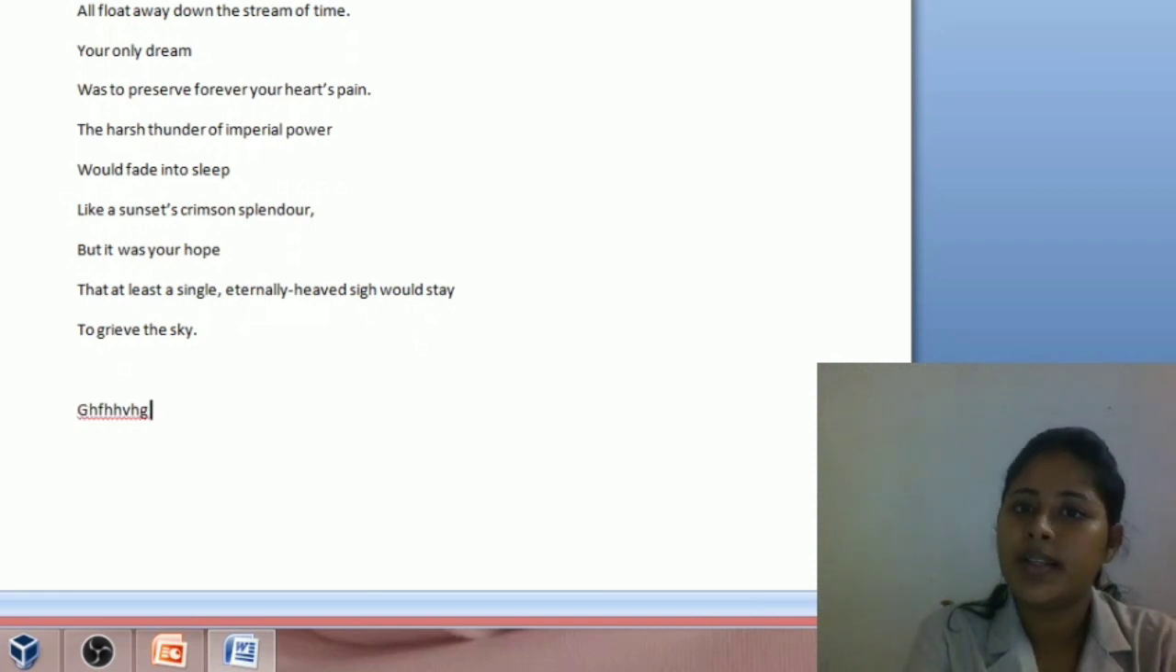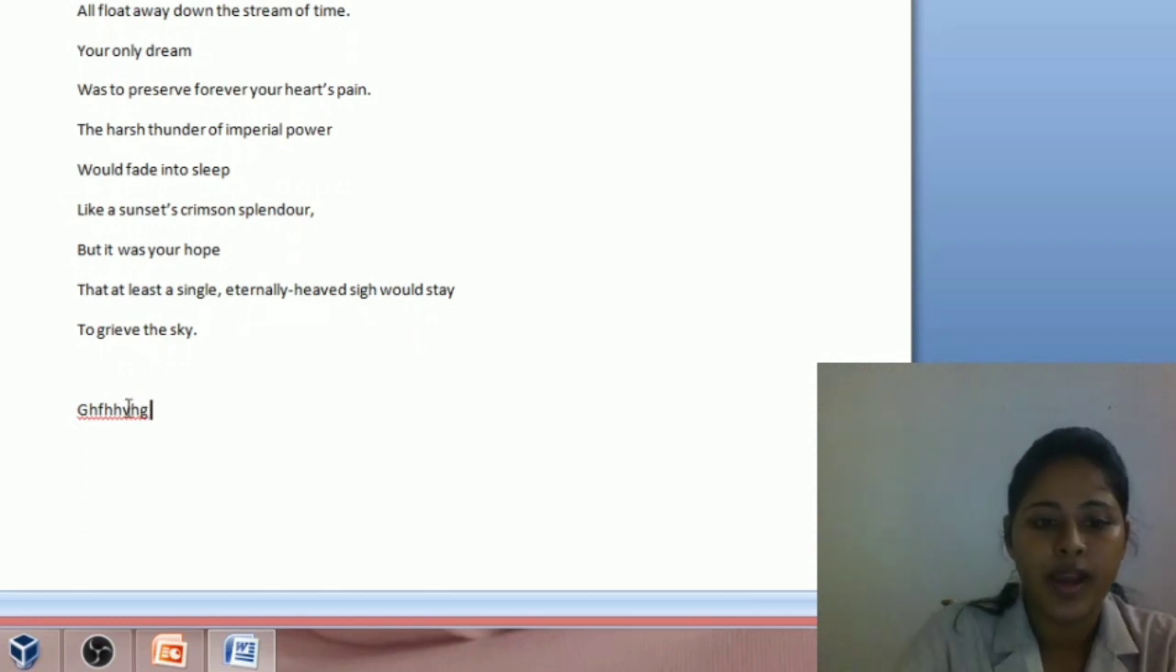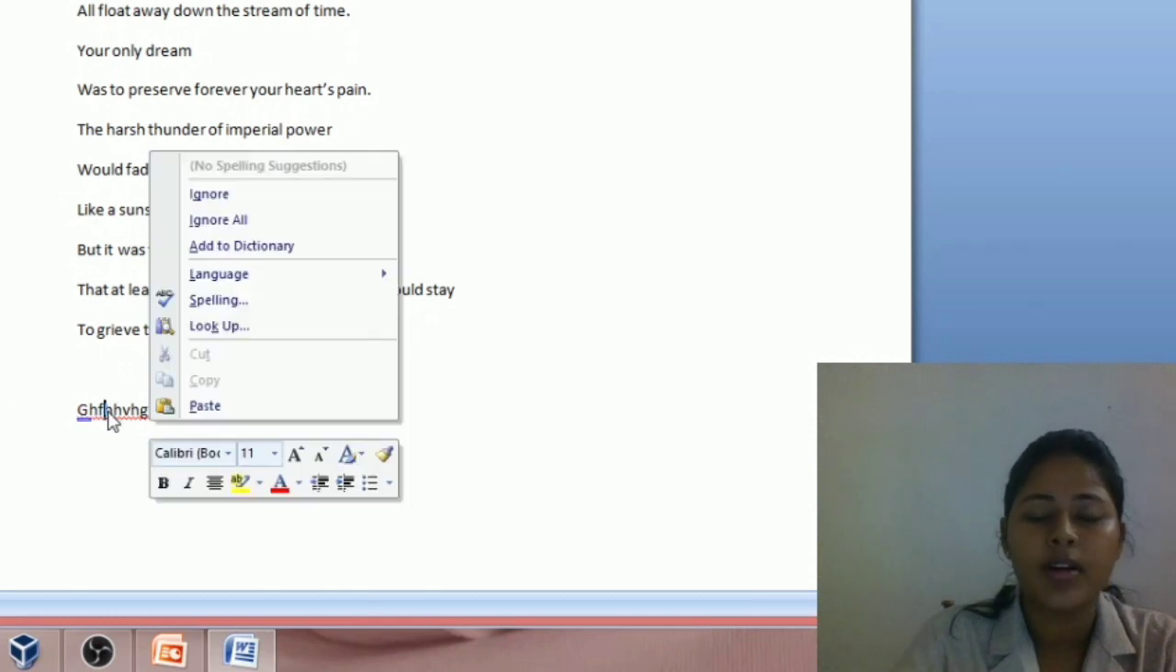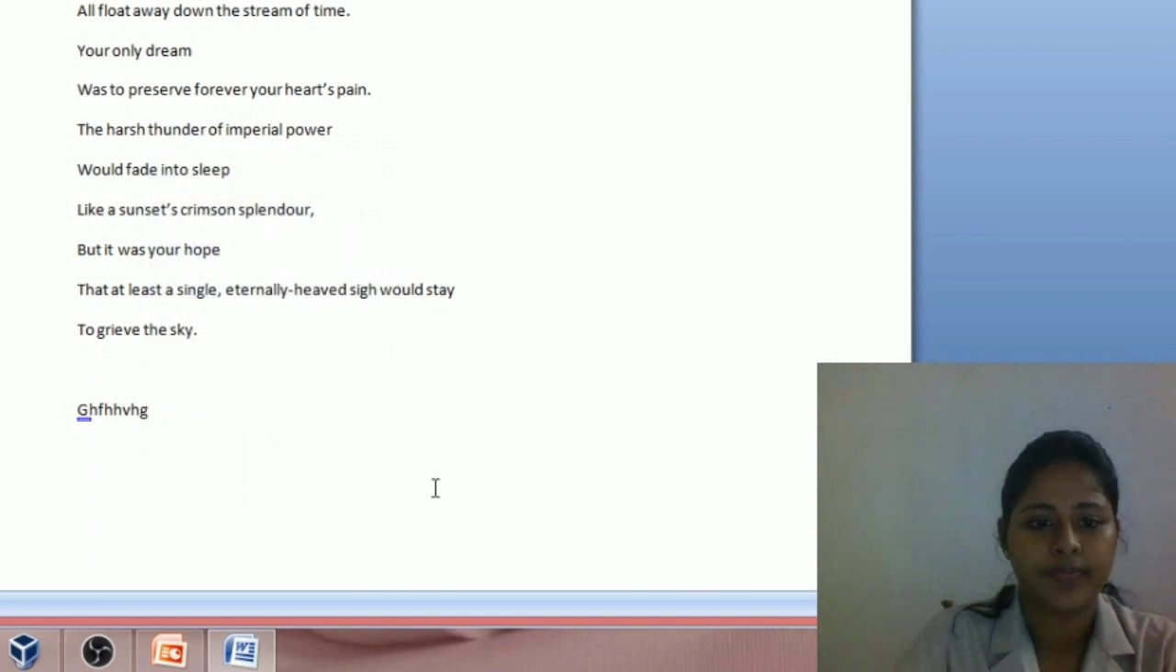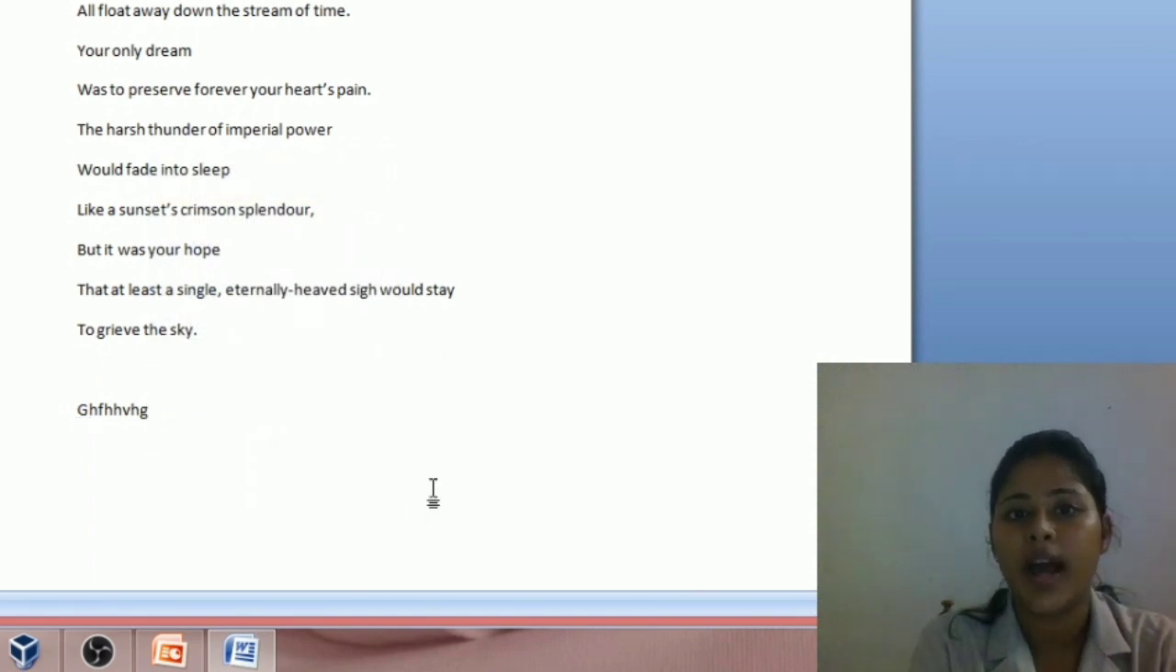Again, I have typed a word that is not there in the dictionary. A red line comes under the word. I don't want to add it to the dictionary, but that red line should go. What should I do? We have to right click on that word and click on ignore. Now the word is not added to the dictionary and the red line under that word has gone.